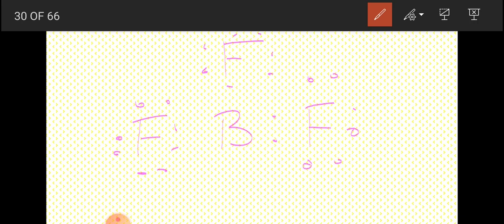Okay, so you can see that even if all the outer electrons are used to form bonds, the octet cannot be attained.